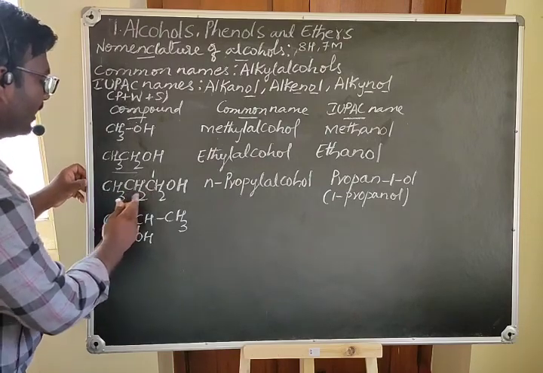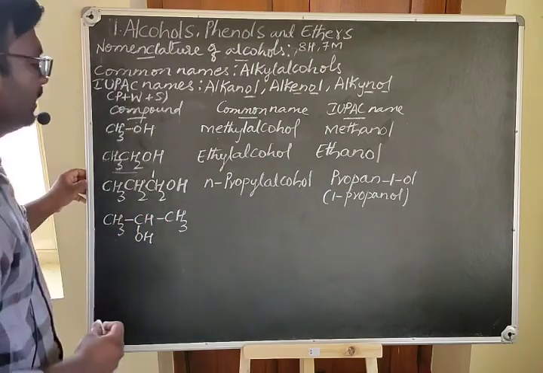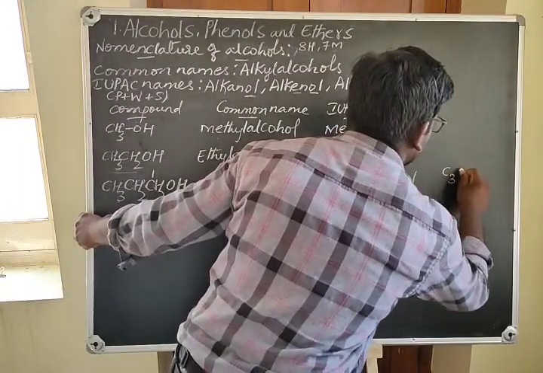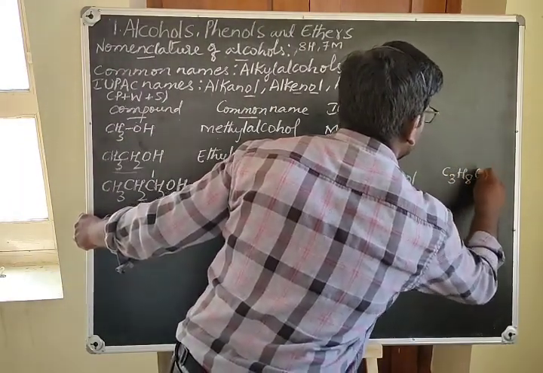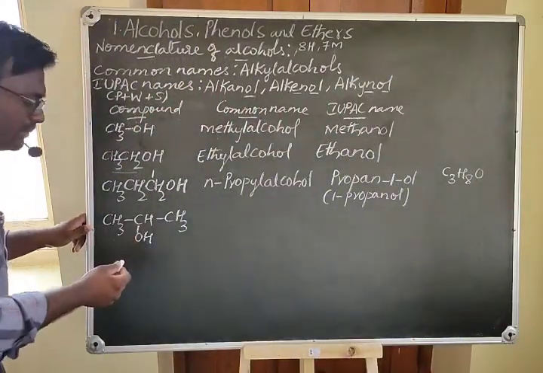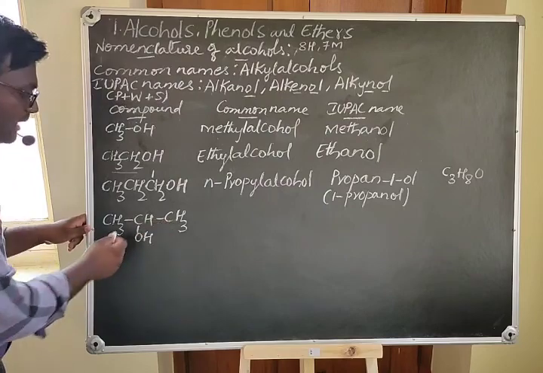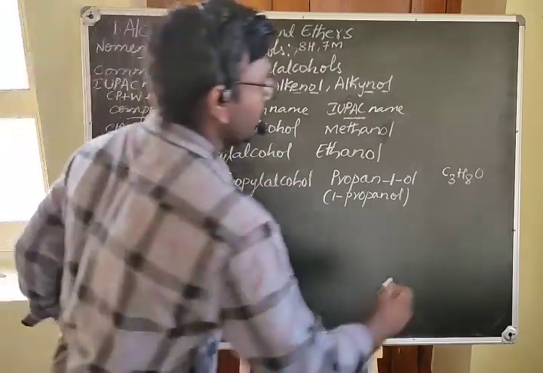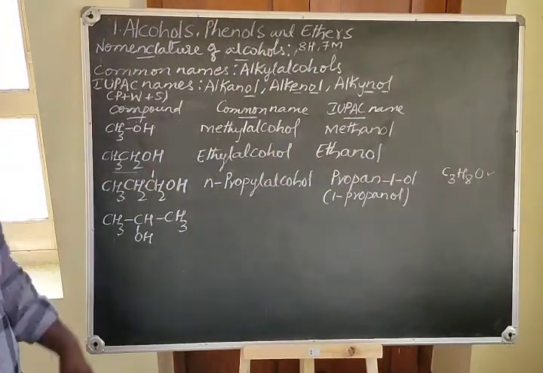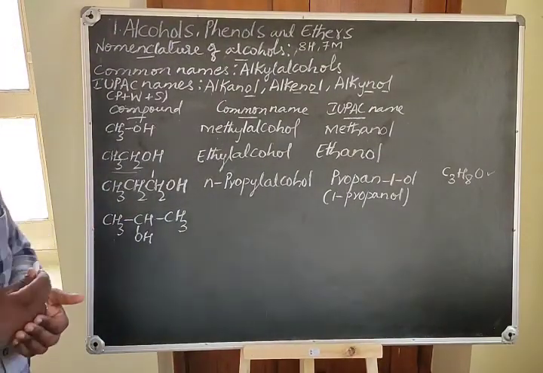C3H8O. Now what about this compound? It is also having the same formula, C3H8O. So both the compounds have the same molecular formula.